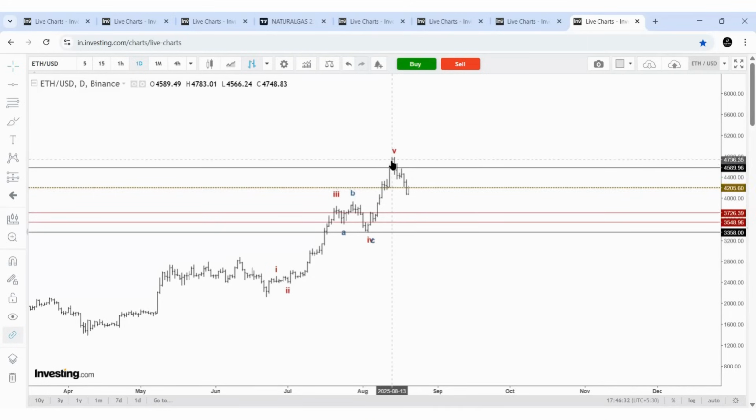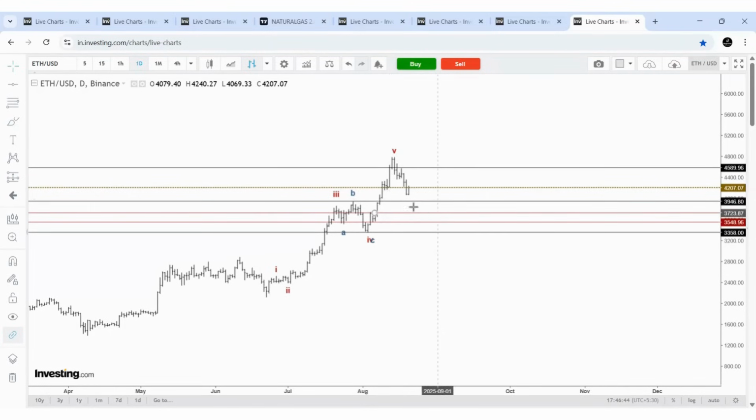And after this, the price started to decline. Again, some sort of support may come from here, right from the same place, or maybe around 3950. But if Bitcoin also starts to go lower, Ethereum in some sort of formation can reach a minimum of 3726 to 3548.